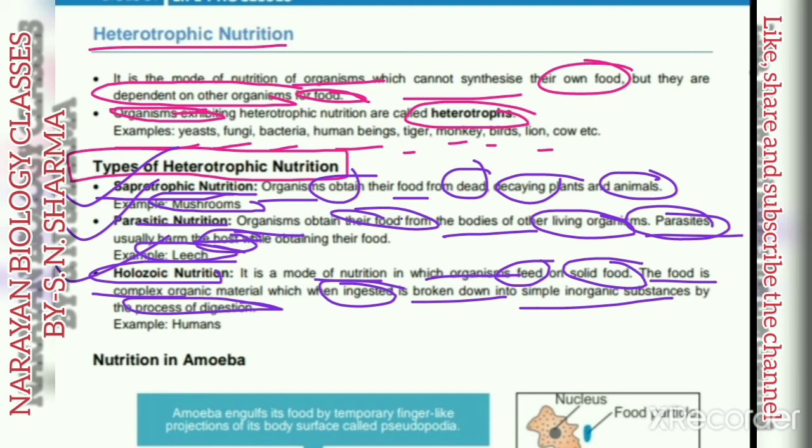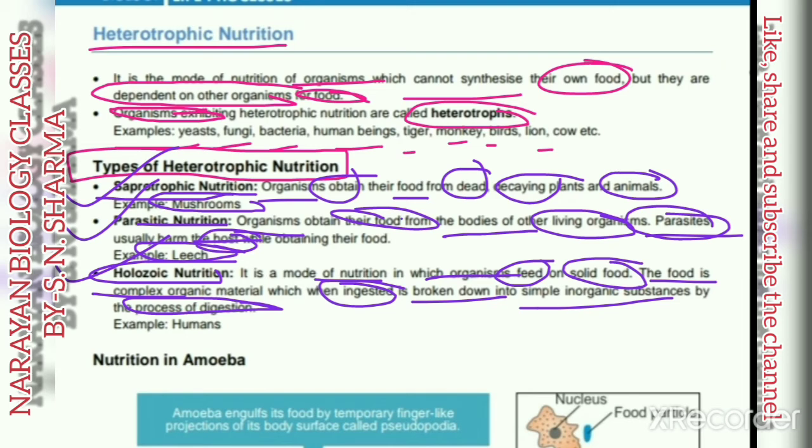So in holozoic nutrition, organisms intake their food in the form of solids, and after that it goes inside their digestive system, and by the working of special digestive enzymes and mechanical working of the digestive system, this complex organic matter is broken down into simple matter.